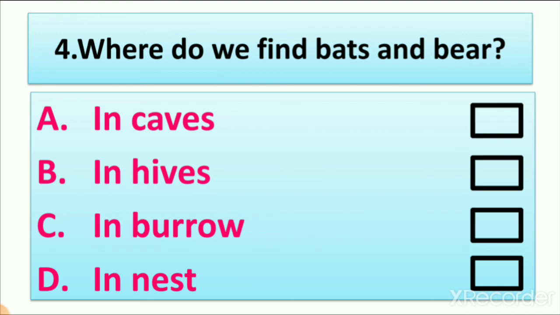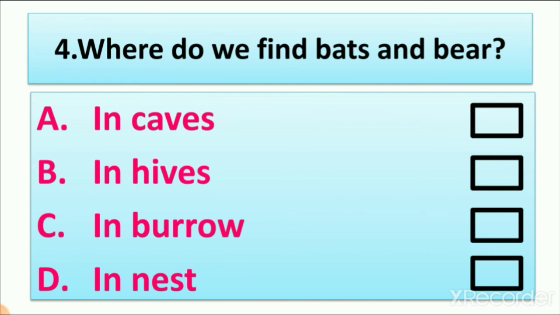A cave is a big hole in a mountain. A hive means a small home of small animals. A burrow means an underground home of an animal, created by the animal. And a nest is the home of animals which they make from twigs and straws, right?